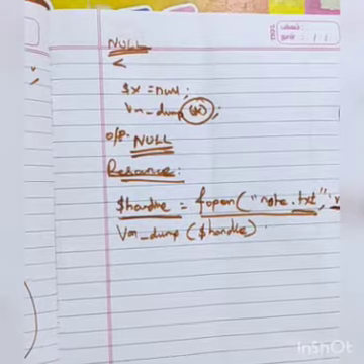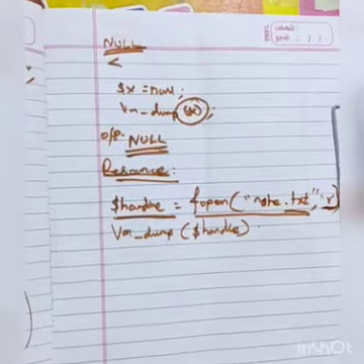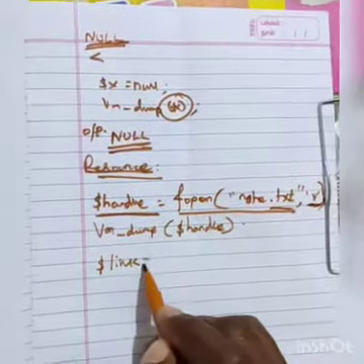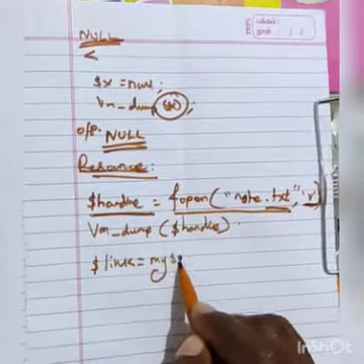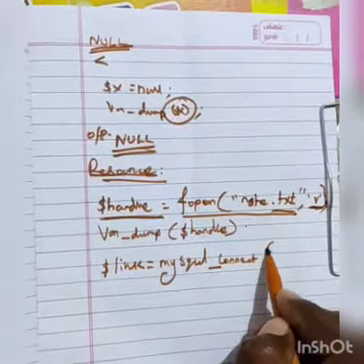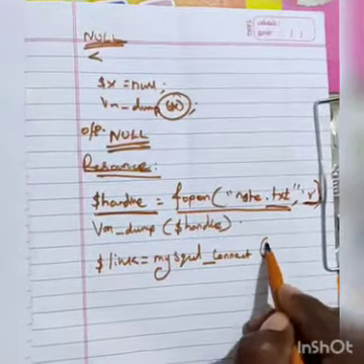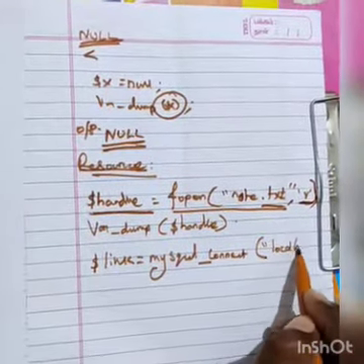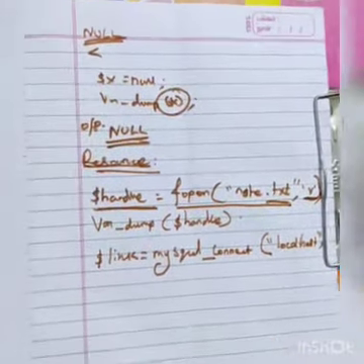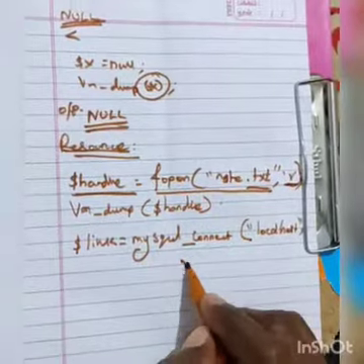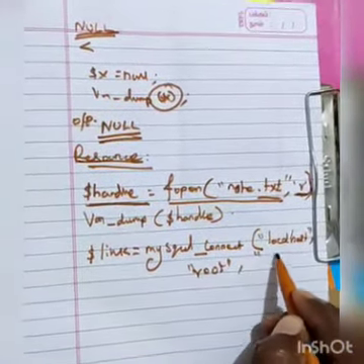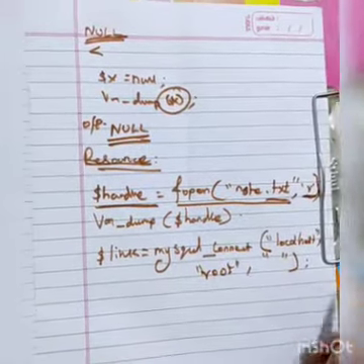So next I will teach you dollar symbol link. Link is equal to mysql underscore connect, then parenthesis open, localhost in double quotation, finish, comma, then root in double quotation open and close, then comma, double quotation empty, then bracket closed.